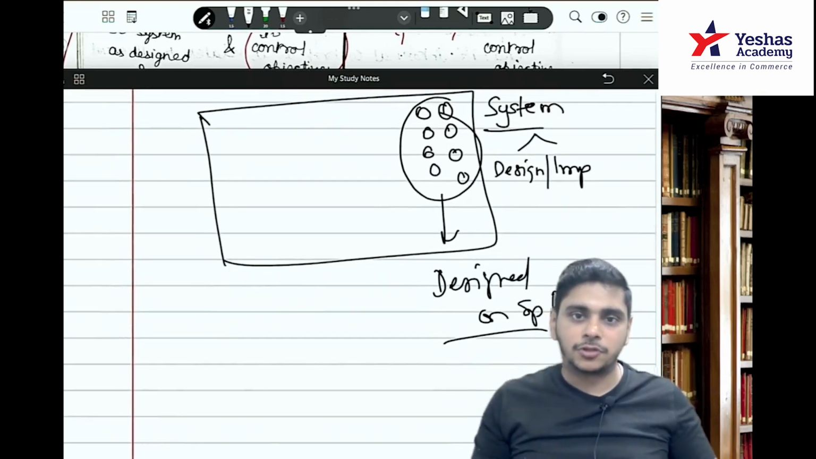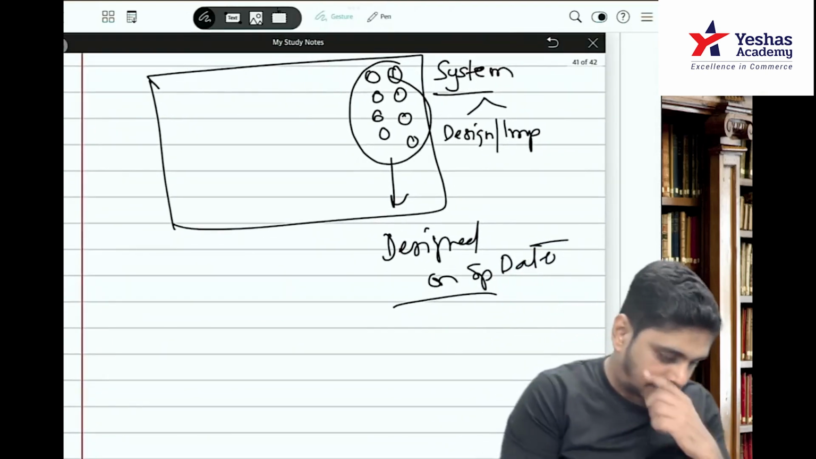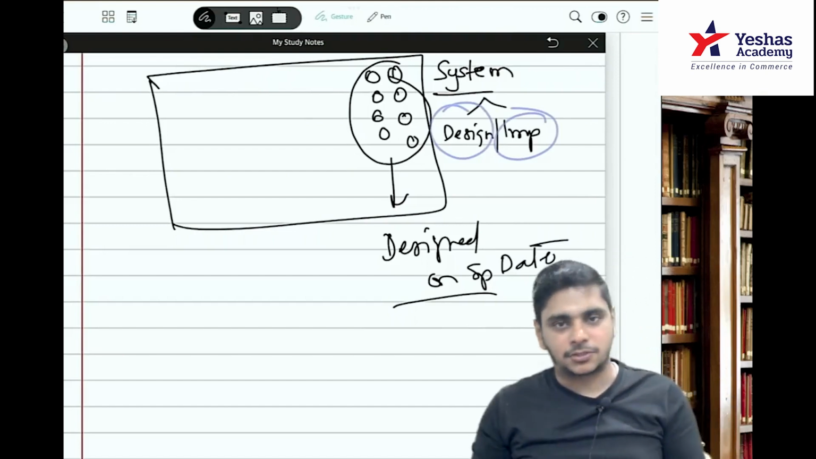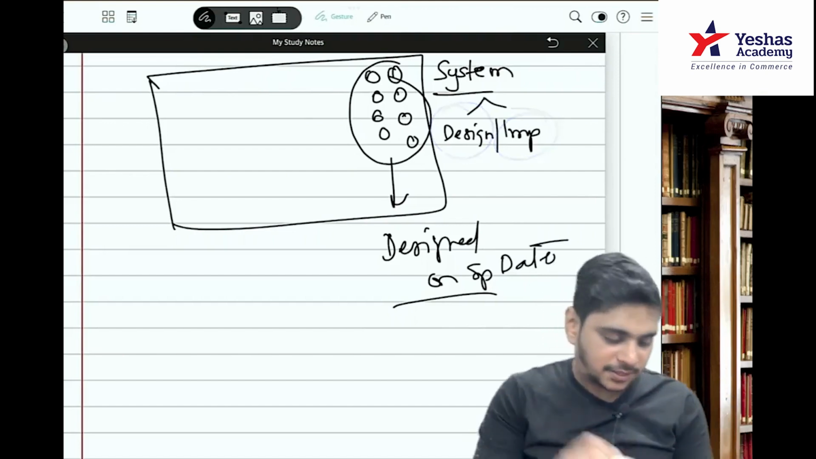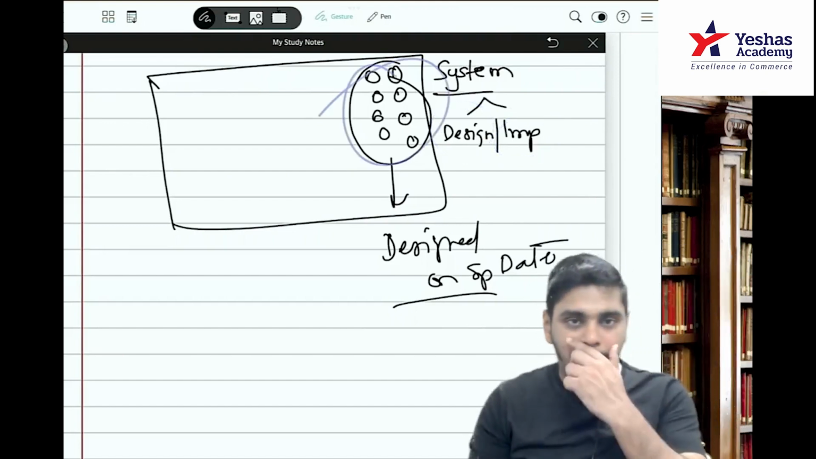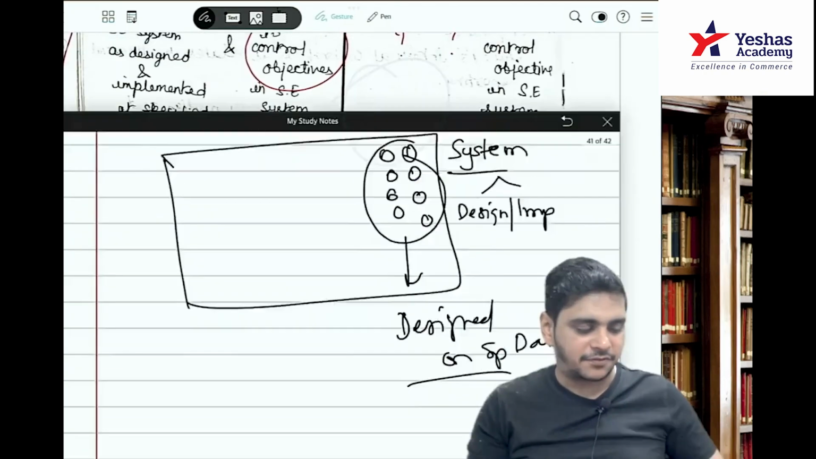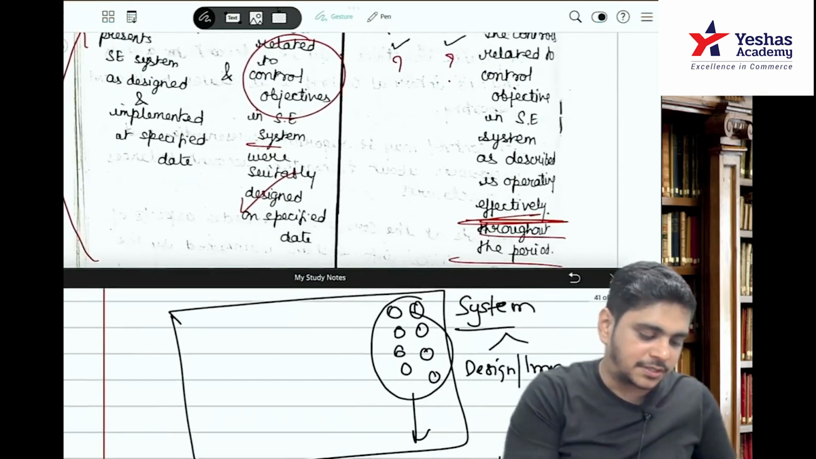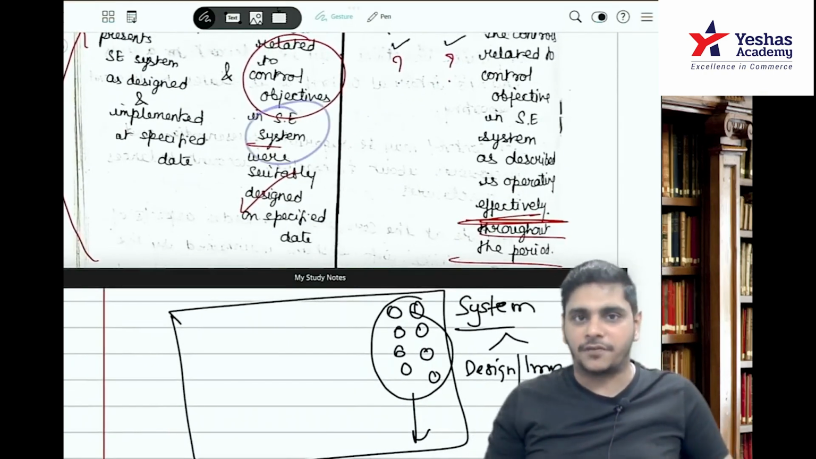So first point, what will you say? You will say, sir, the system is as designed and implemented suitably on a specified date. Second point, you will say the controls in the system are designed on a specified date. The controls related to control objective in the service entity system were suitably designed on a specified date.